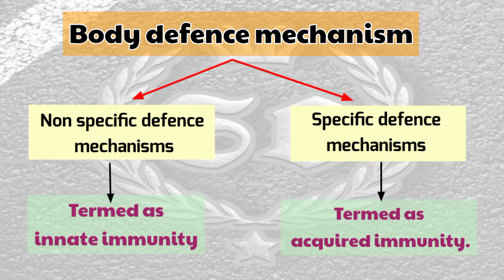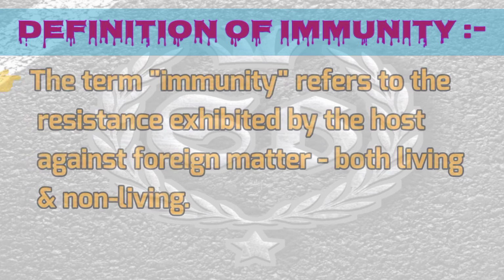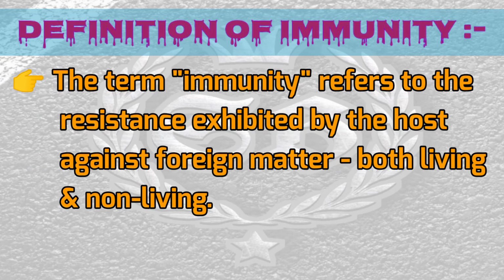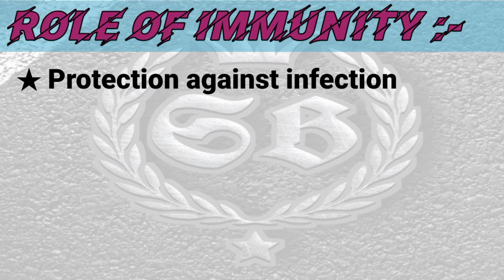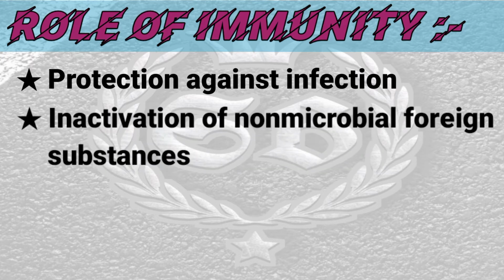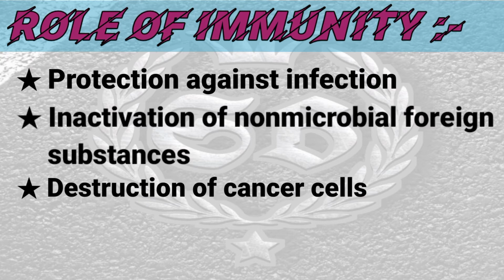So first we will see the definition of immunity. The term immunity refers to the resistance exhibited by the host against foreign matter, both living and non-living. So let's see what the role of immunity in our body is. Protection against infections caused by microorganisms like bacteria, fungi, viruses, parasites, etc. Inactivation of non-microbial foreign substances like pollen grains, dust, etc. Destruction of cancer cells formed inside the body. This way, immunity has a role in our body.